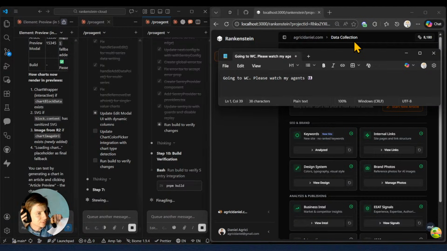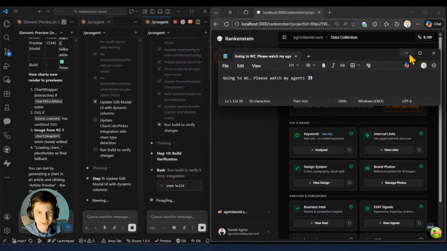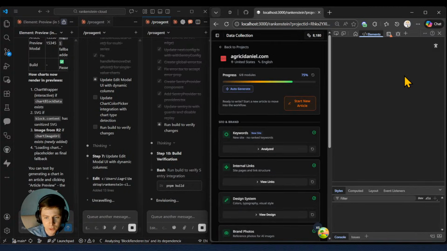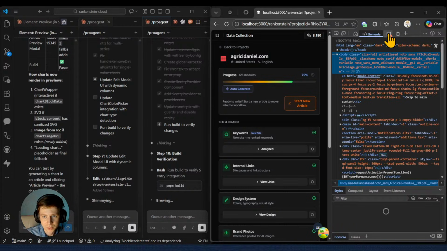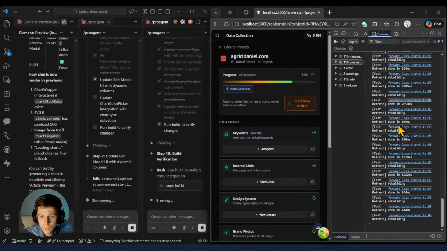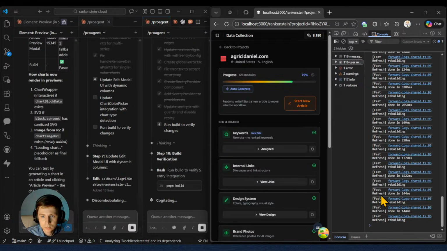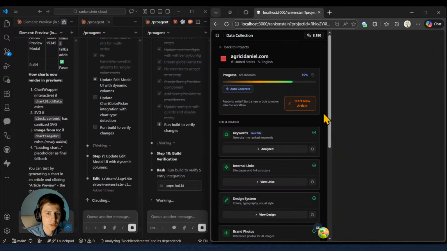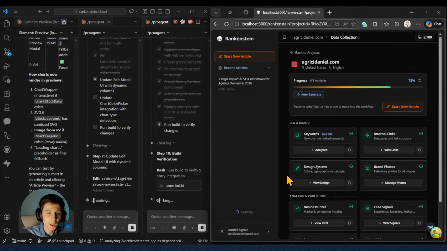Testing 1, testing 2. Thank you for watching the agents for me, guys. Okay, let's see what we have here. Run build. Okay, the build now is being set for the Sentry error package. And interesting how we can view these errors. So maybe we can set some sort of notifications, perhaps. Yep, and afterwards I'm just going to refresh the server and then just continue. It's easy as that.